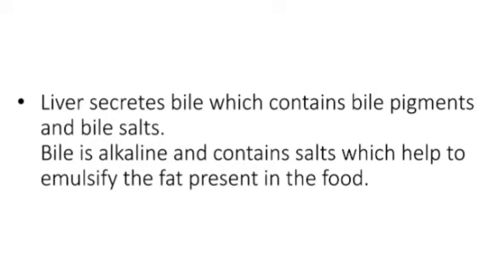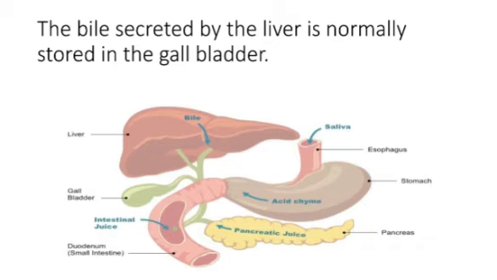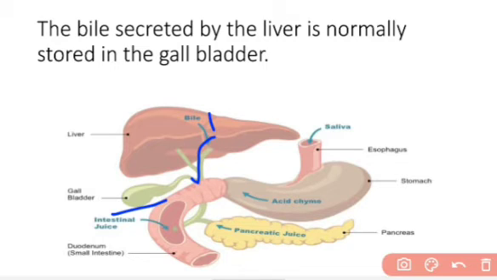The liver secretes bile, which contains bile pigments and bile salts. Bile is alkaline and contains salts which help to emulsify the fat present in the food. The liver is the organ that secretes bile, and that bile goes into another organ called the gallbladder and is stored there. Then from the gallbladder, the bile comes into the small intestine.